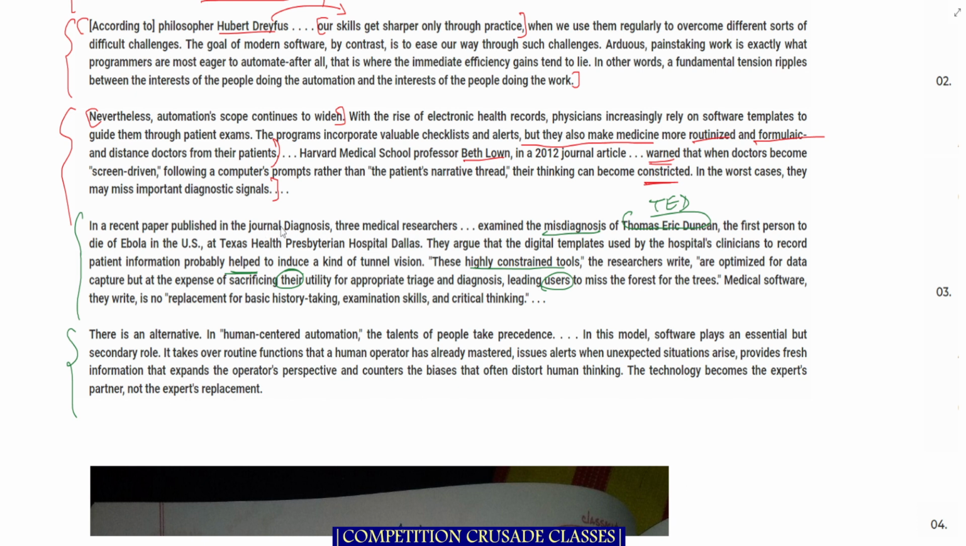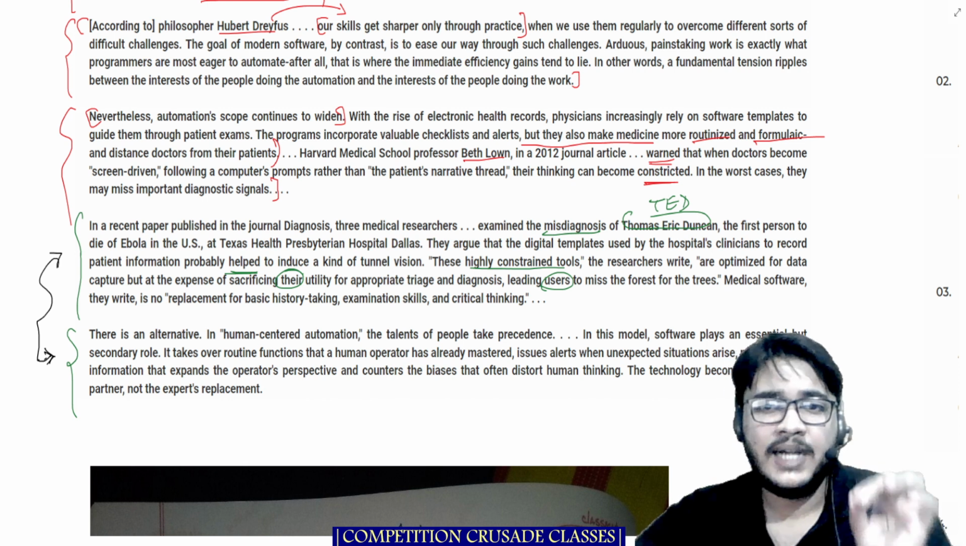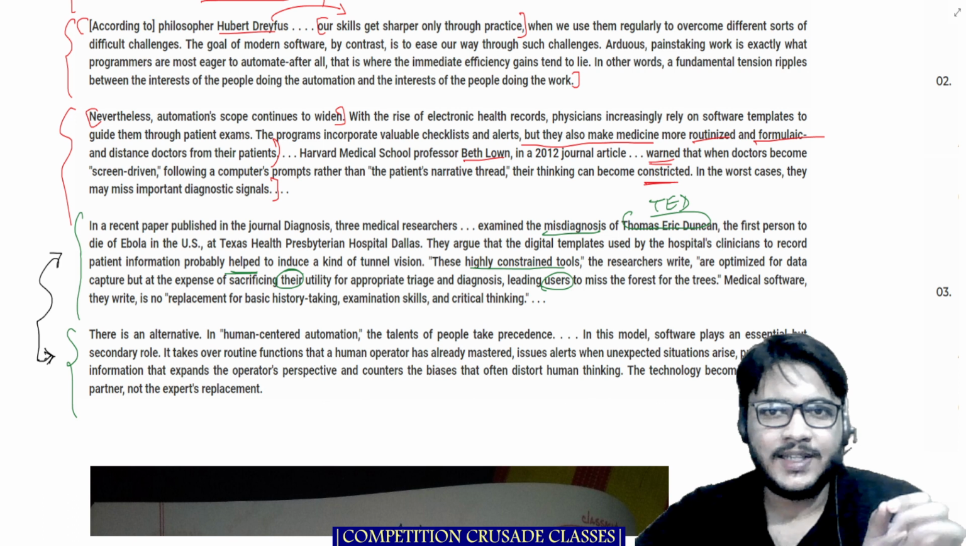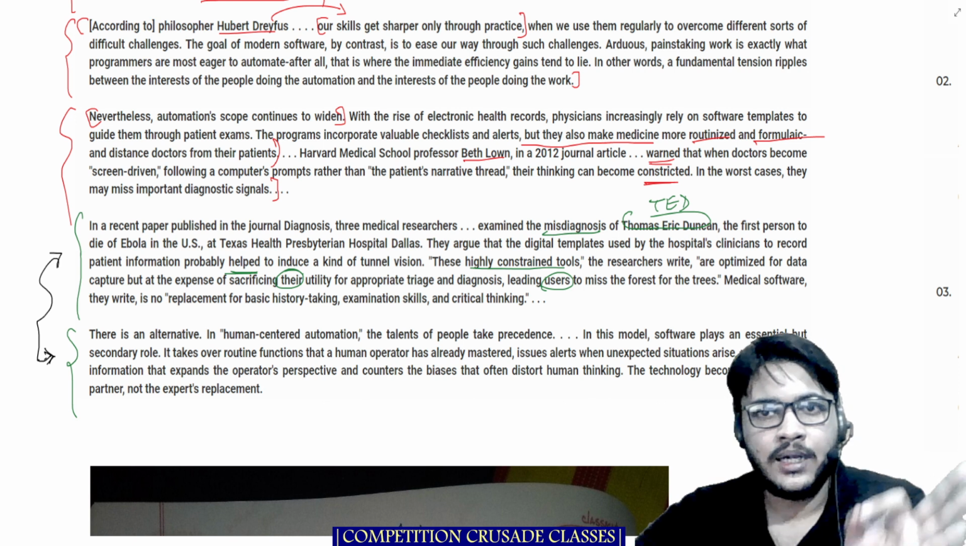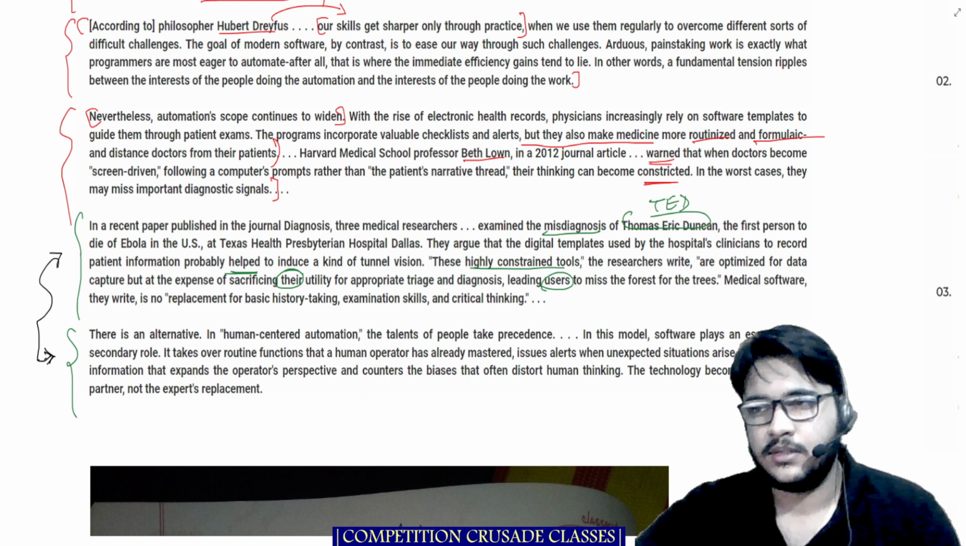Now, all right, so in a way, if you pay some attention, you will realize what the concluding passage is doing. The concluding passage is trying to take you to this idea that Ted, the Duncan fellow, would not have died had they used the software as a secondary measure and not a replacement of the doctor's essential diagnosis. I hope that makes sense, right?